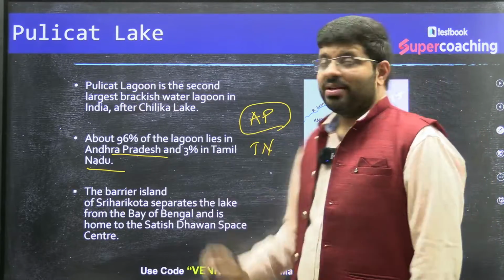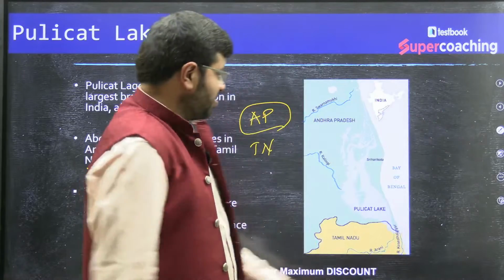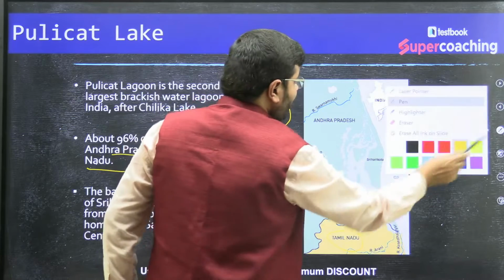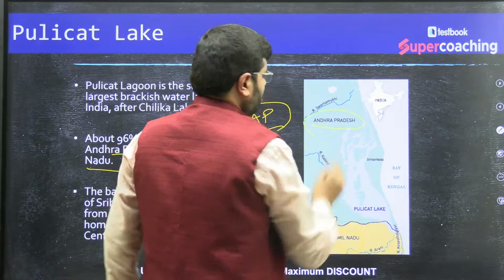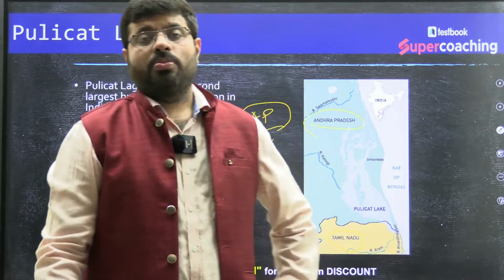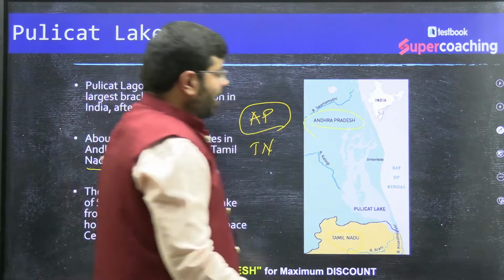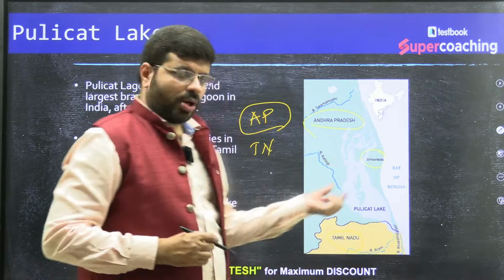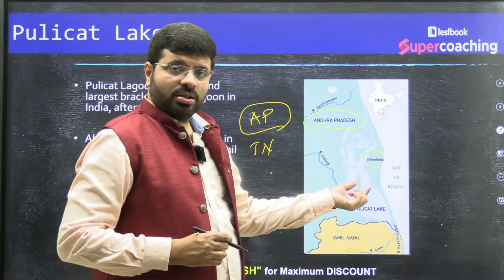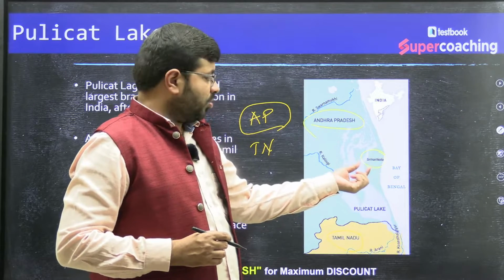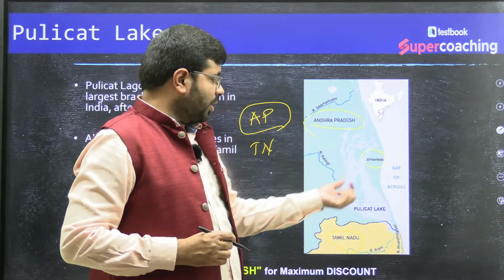You can see here. Sometimes they can ask questions out of this. You see here. This is the Tamil Nadu Andhra border line. Now, why this is important? I will tell you one thing. This is not a very, very static based question. The thing about Pulicat Lake is, it is part of the Sriharikota Island. It is the water body which is separating it from the Bay of Bengal. The Sriharikota is surrounded by Bay of Bengal and the Pulicat Lake.